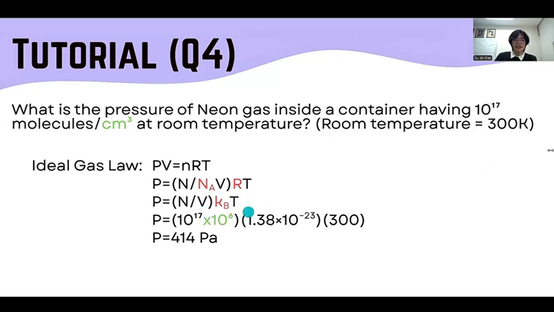Once we do that, we can substitute the value of number of molecules per unit volume, 10 to the power of 17, and don't forget to multiply by 10 to the power of 6 because the unit here is given as centimeter cube instead of meter cube. And once we do the calculations, we get 414 pascals.